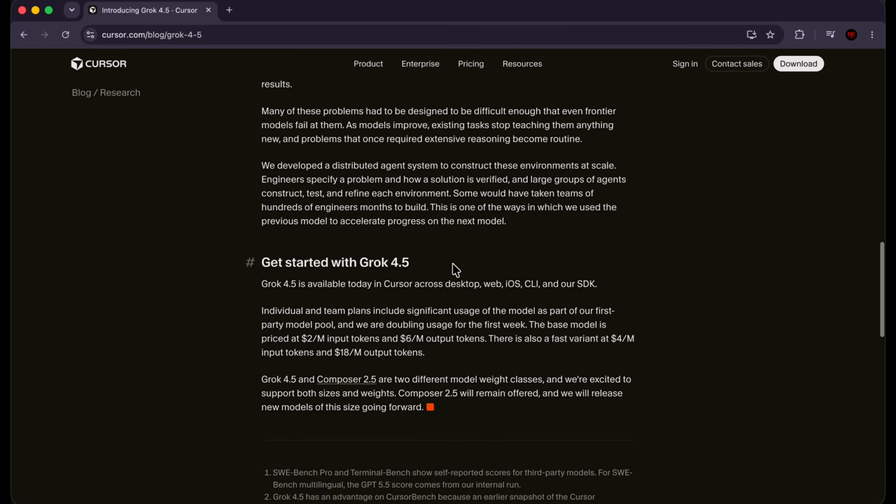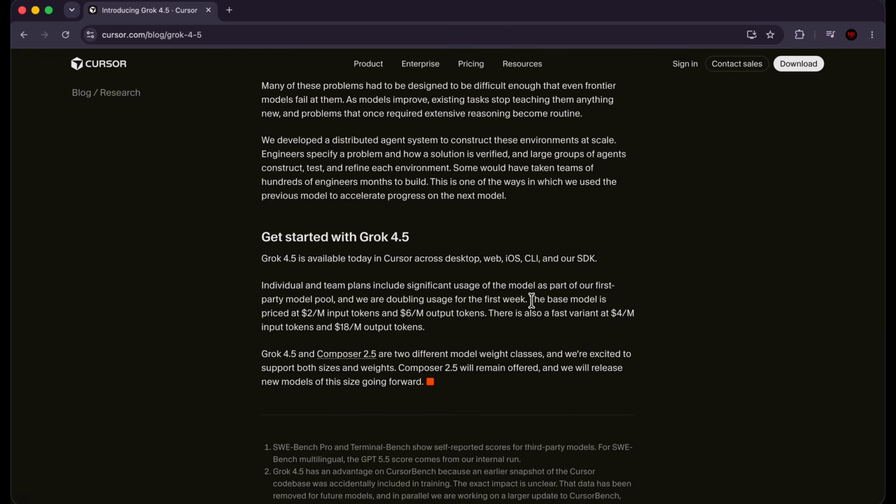And the next thing that I think is pretty important for you guys is the cost. So the base model of Grok 4.5 is priced at $2 per million input tokens and $6 per million output tokens. And the fast variant is much more expensive. It's $4 per million input tokens and $18 per million output tokens. So this right here is a little pricey, but as far as the base model is concerned, it is very decently priced. All right, so now let's head back over to Cursor and move forward.